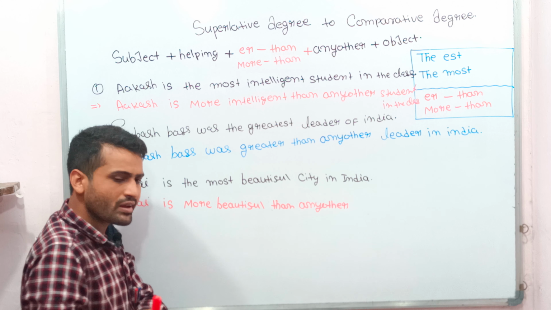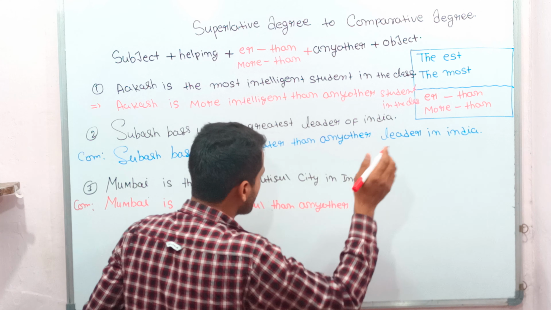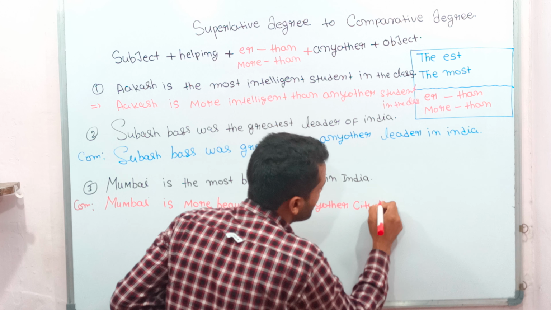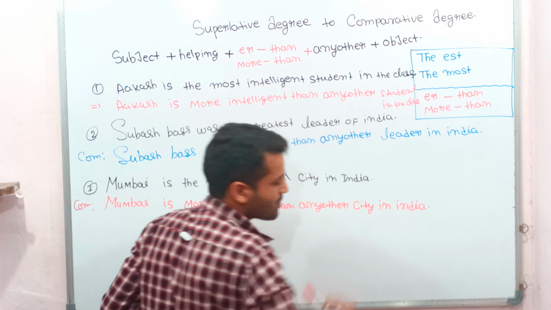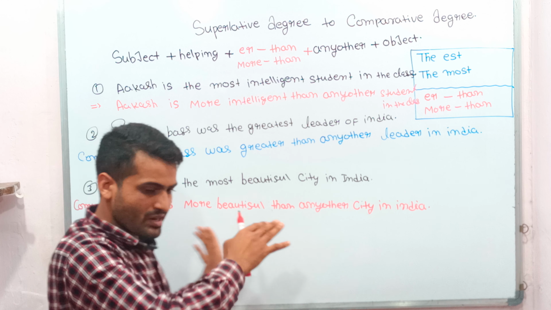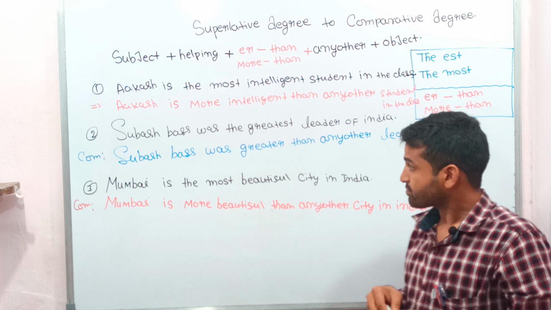After writing "any other," whatever has remained, that is your object. Write in the last: any other city in India. Now my sentence is completed, and I want to say something to you, students.